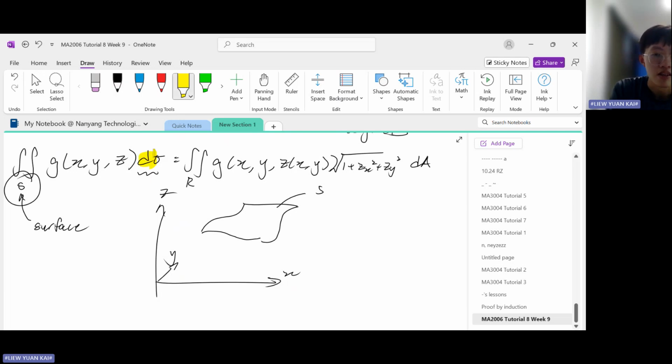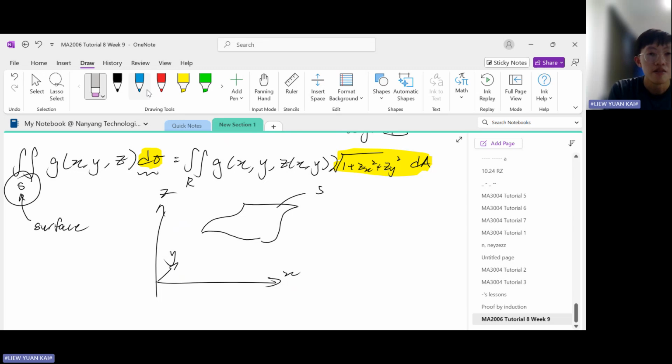So d sigma is given by this formula here: square root of 1 plus zx squared plus zy squared dA. You can find this formula in the formula sheet of the final paper, but my notation is slightly different. What is zx here? Zx refers to partial z partial x, and zy refers to partial z partial y. That's just my notation.